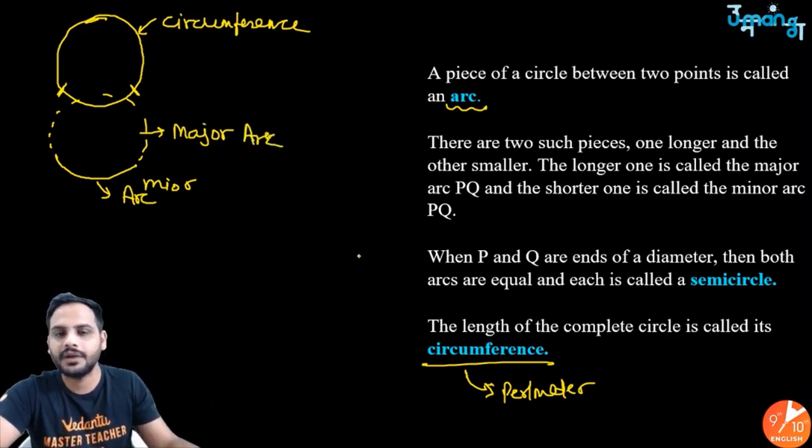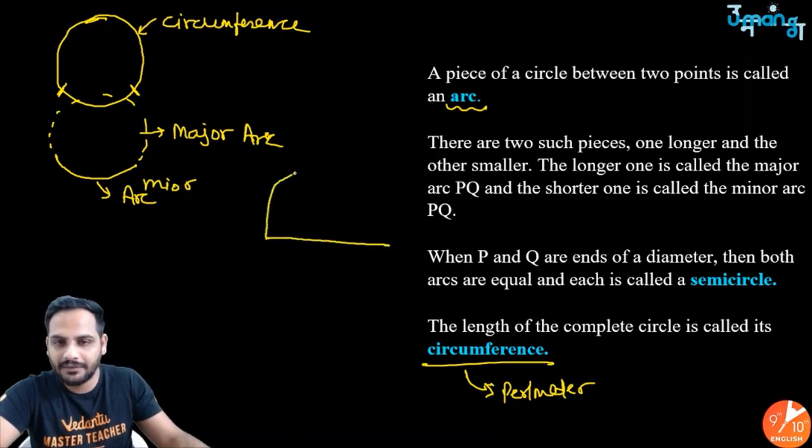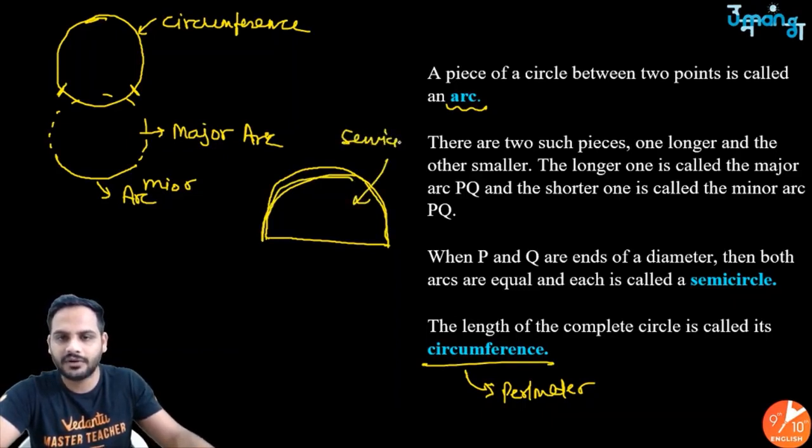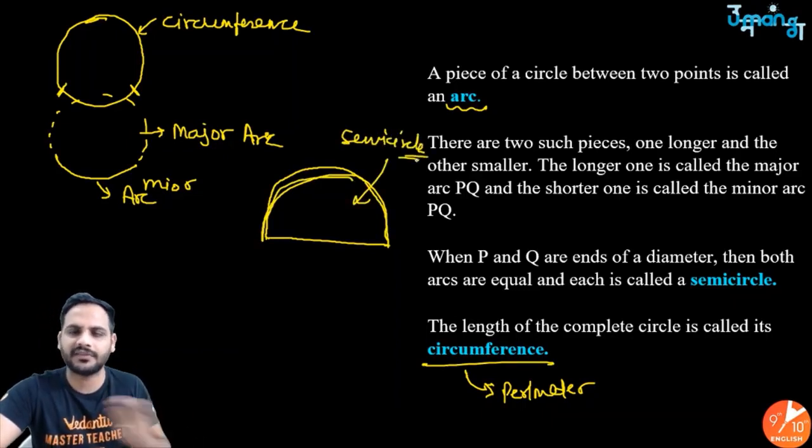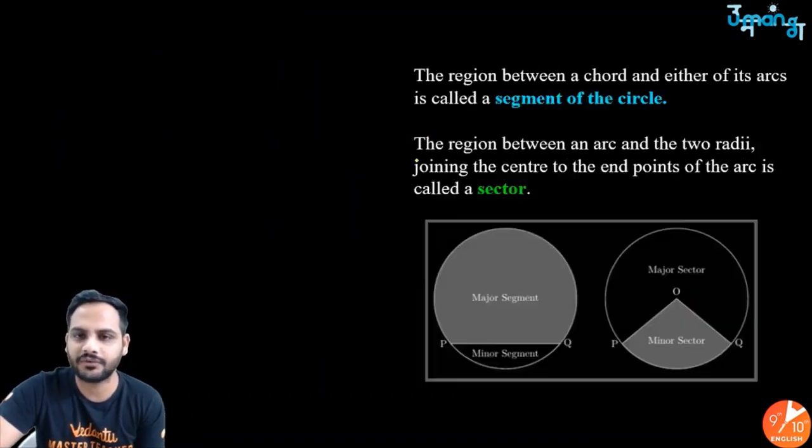Okay. And then a diameter, if I have a diameter in a circle, so diameter also divides a circle in two parts. So that part is called semicircle, right? All of you know these things, all basic part. So that is what I am just revising for you all.